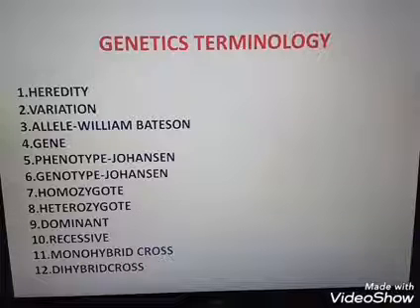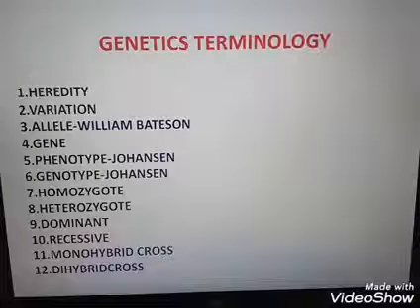Genotype is the genetical constitution of an organism. How genetically the organism is made up, the genetical makeup of the organism, is known as genotype. For example, for the character height, we are using English alphabets. For tallness, capital T. So here I am writing capital T, capital T. Why am I writing these two T's?